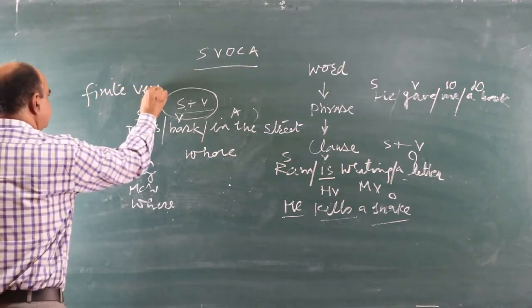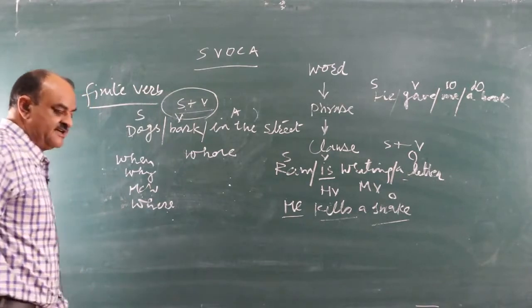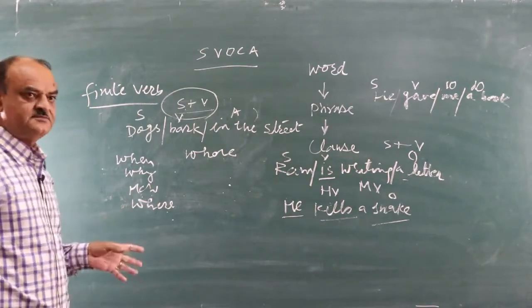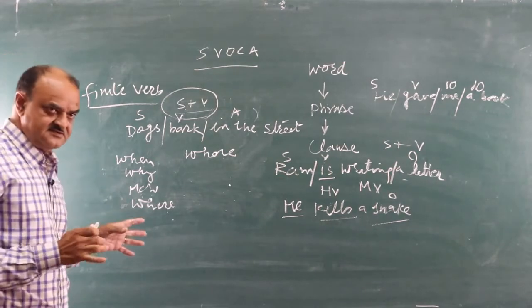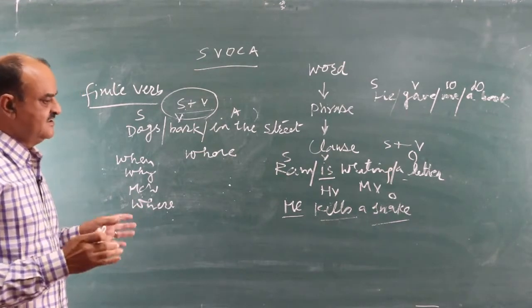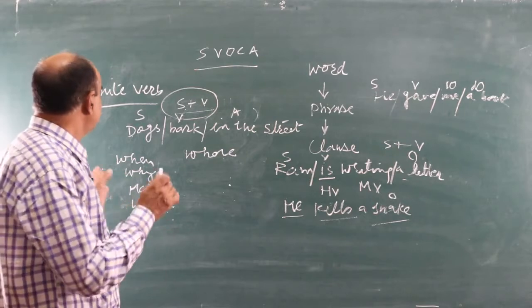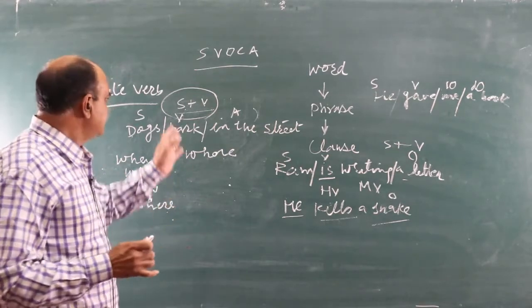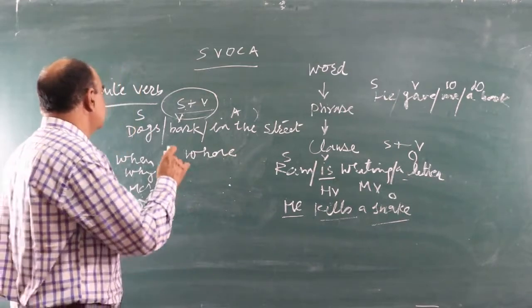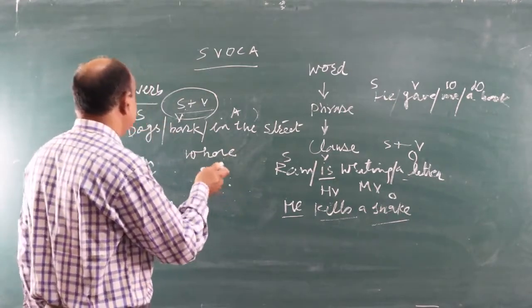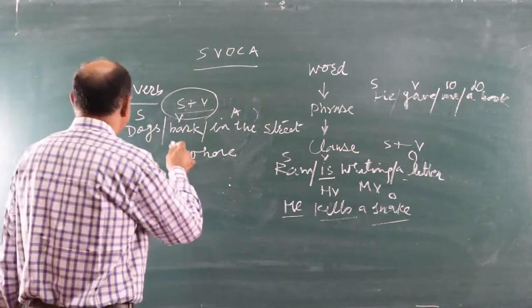Finite verb. Let me make it clear. A finite verb is that verb which is bounded within the limit of time and tense. Something that is having the limitations of time and tense is a finite verb. Apart from this, we can extend the sentence.